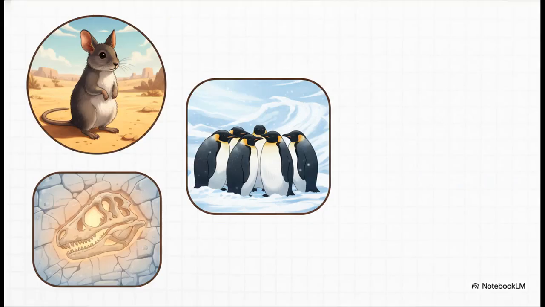But adaptation isn't just about structural engineering, right? Organisms have a whole toolkit for survival. Physiologically, you have creatures like kangaroo rats, equipped with ultra-efficient kidneys so they can survive the desert without ever drinking liquid water. Behaviorally, think of emperor penguins literally huddling together to survive the brutal Antarctic winter.